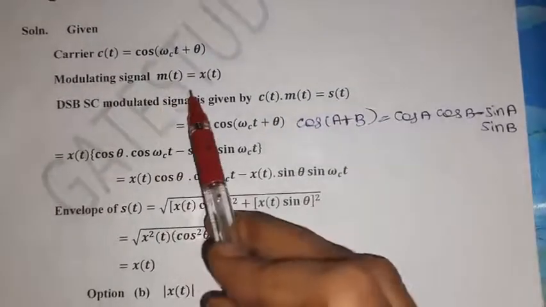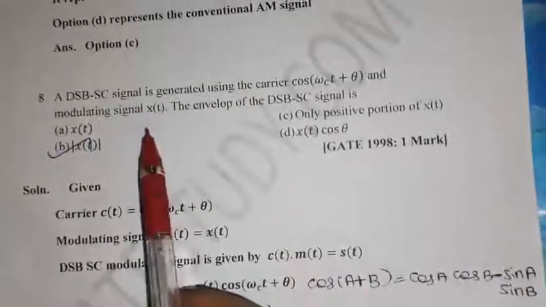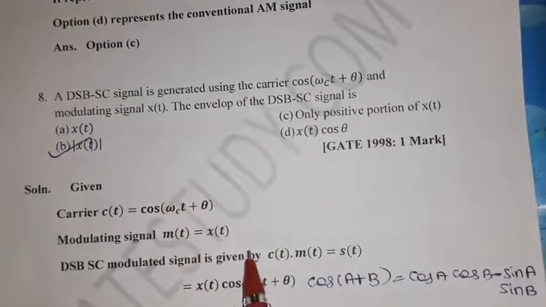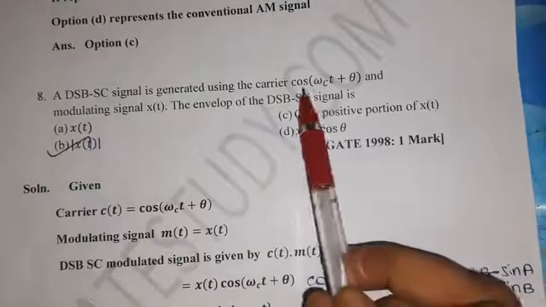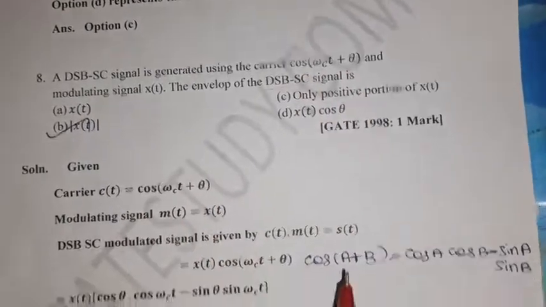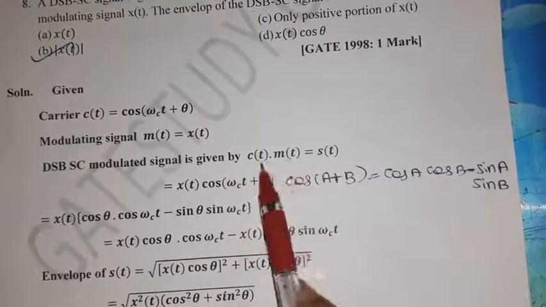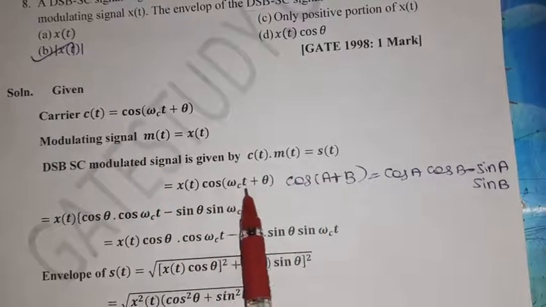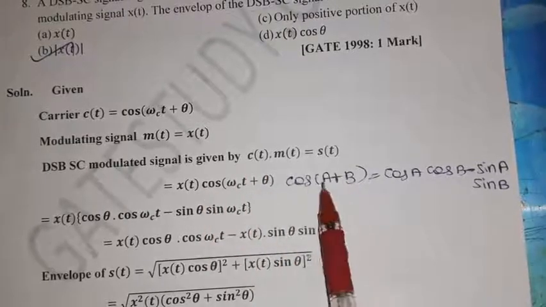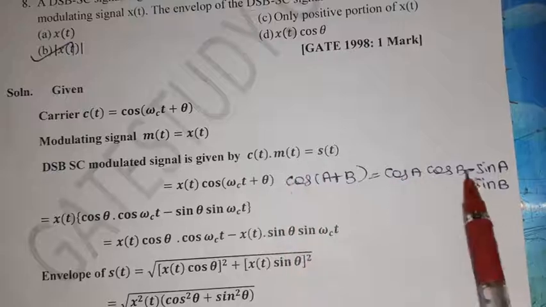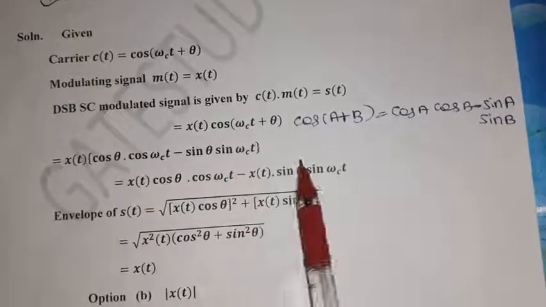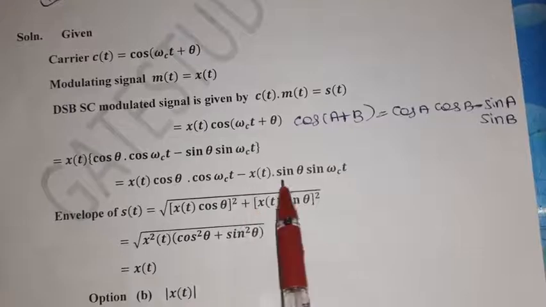So m of t is nothing but the modulating signal, given here as x of t. M of t equal to x of t, c of t equal to cos of omega ct plus theta. So what is the general expression of DSB-SC modulated signal? C of t into m of t. So s of t equal to c of t into m of t. So just multiply these two, x of t into cos of omega ct plus theta. This is in the form of cos of a plus b. Cos of a plus b is nothing but cos a cos b minus sin a sin b. So just apply this, then multiply inside with x of t.